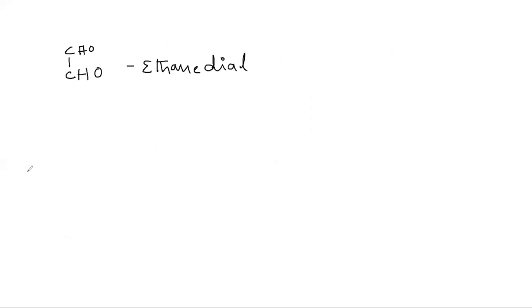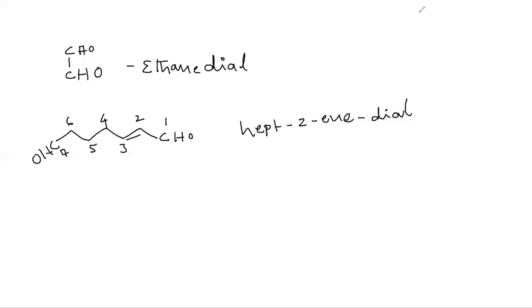Ethane diol. For example, if you have a carbon chain like 1, 2, 3, 4, 5, 6, 7, then how to name this one? CHO and CHO. Okay, so here I am taking an unsaturation. Then how to number this one? 1, 2, 3. In this case, as the parent carbon chain has 7 carbons, the root word is hept. And at the second position we have unsaturation, so that's why hept-2-ene-dial.